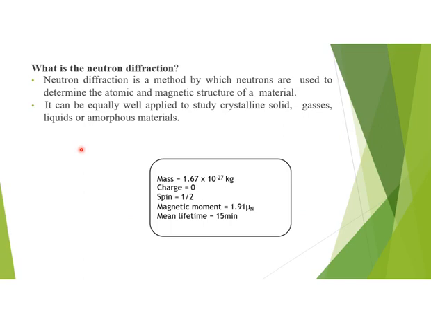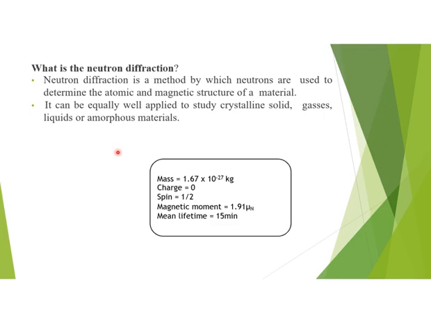In this lecture, we will primarily focus on neutron diffraction in detail. So what is neutron diffraction? It is a method by which neutrons are used to determine the atomic and magnetic structures of a material. We can also use it to study crystalline solids, gases, liquids, or amorphous materials.